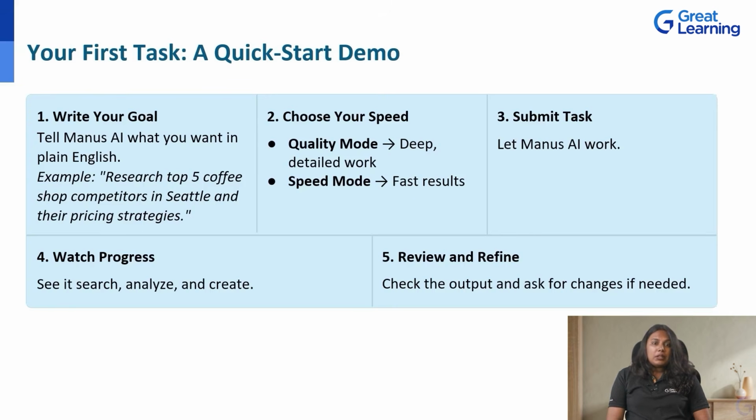That's the basic workflow you'll use for every task. Write a clear, structured prompt, choose your effort mode based on importance, submit and monitor progress, review the output thoroughly, and refine with follow-up requests if needed. Once you get comfortable with this cycle, you'll be automating tasks you never thought possible. The key is practice. The more you do this, the better your prompts will get.